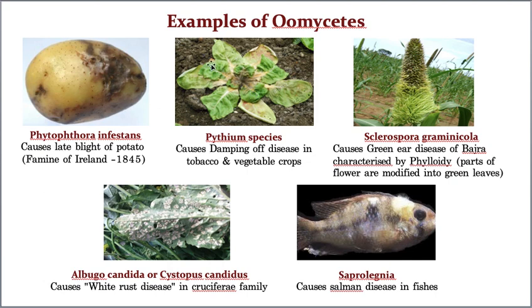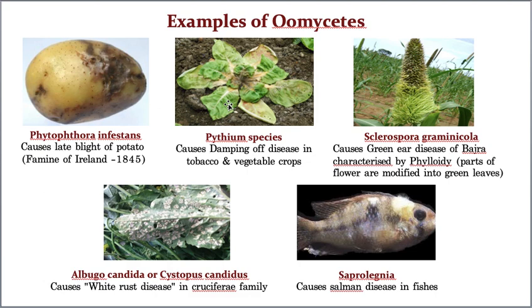So like that, if the tobacco or of course any other vegetable crop gets infection of Pythium, then Pythium causes damping off disease of this particular crop. Hope you understood now. Damping off means the leaves which need to stand erect fall onto the soil, and that is called damping off disease.